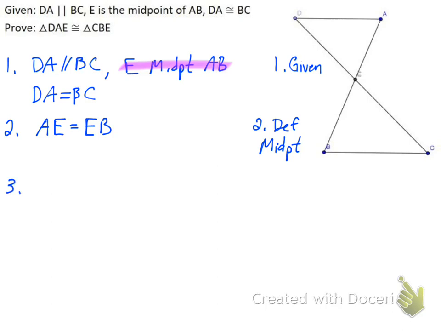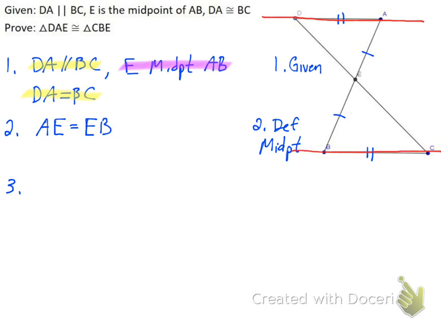With my next step, let's see. I've got DA is equal to BC, so I can mark it on my picture: AE is equal to EB, and DA is equal to BC. And then the last thing that I have here to use is that my lines are parallel to each other. So DA is parallel to BC. Just like we've done before, and I want you to do, go ahead and extend those 2 parallel lines.